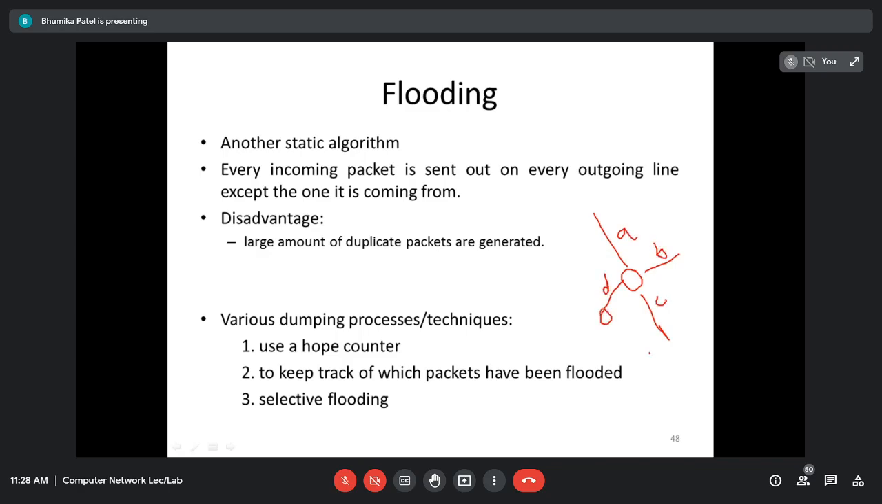For example, there is another router like this. It can be connected with another router like this, or sometimes it is connected with this, and so on. It may be connected to different ones. Now, suppose the message is coming from this interface to this router. Then this router has to perform the broadcasting. It has to flood this message or packet over the internet because flooding is used for broadcasting.